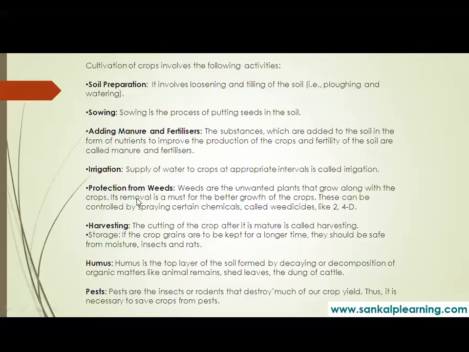So moving to the next one, that is protection from weeds. See, weeds are what? Let me read this out and then we will discuss it. Weeds are the unwanted plants that grow along with the crops. Their removal is a must for better growth of the crops. These can be controlled by spraying certain chemicals called weedicides, like 2,4-D. So what are these weeds and how do we protect our land from the weeds?